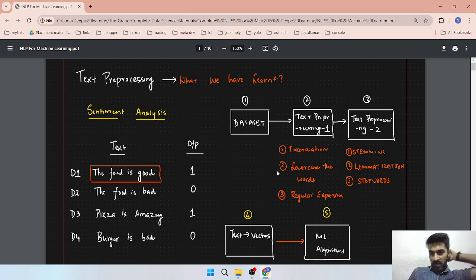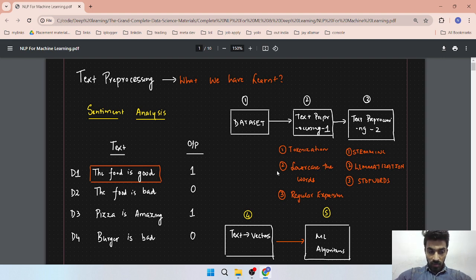Now, what are stemming and lemmatization? Basically we will get our data, and then we have to do text preprocessing. In text preprocessing we have to apply tokenization, lowercasing, and regular expressions. In the second step we apply stemming, lemmatization, and stop words.